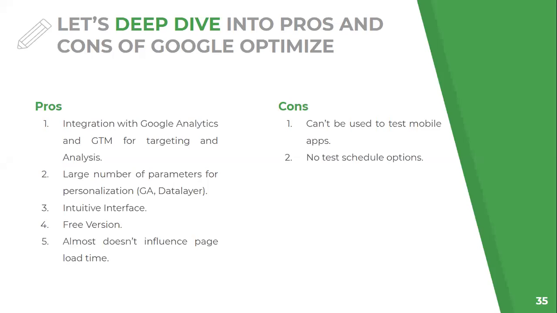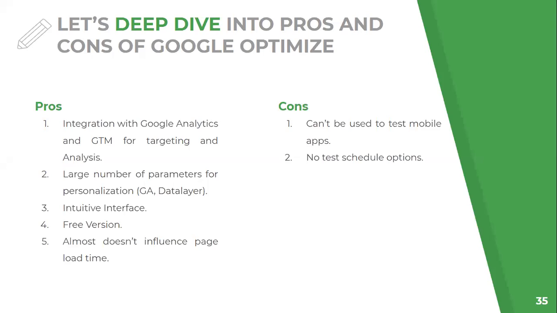Now let's deep dive into the pros and cons of Google Optimize. Anything that comes with some advantages also has some disadvantages, or not actually disadvantages, but things that may not be very beneficial to us. So let us deep dive into that. Firstly, the pros: integration with Google Analytics and GTM for targeting and analysis. This is the most important advantage that we have.